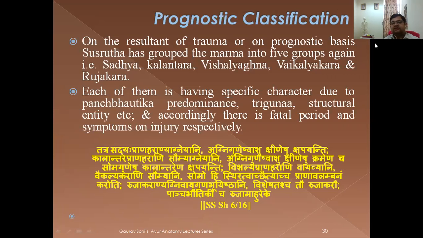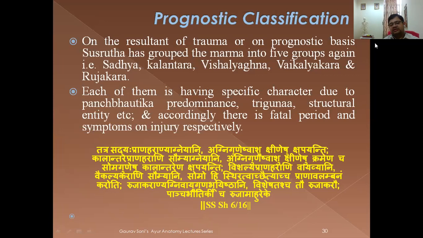So here, on the basis of some basic predominant component of each Marma, like say the Pranahara is said to be Agneya, and Agni is Ashukari. Ashukari means acts fastly. So it moves fastly in the body and takes out the prana if proper treatment is not given in a certain period of time. So in this particular prognostic classification, certain specific things are given here.